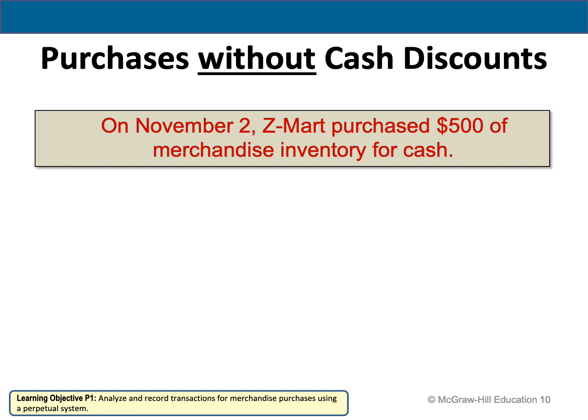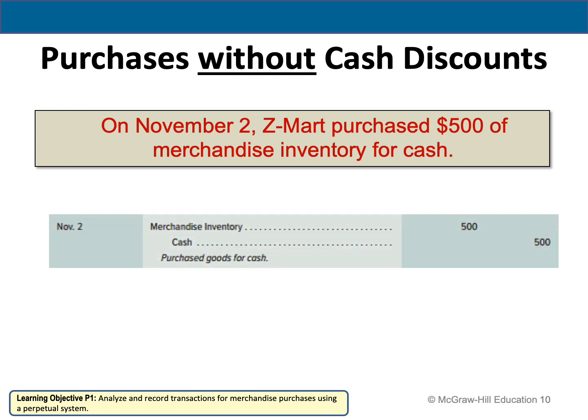Remember, if we purchase, what will happen to my inventory? My inventory will increase. And remember, inventory is an asset. So if I purchase merchandise, it means my stock or my store or my inventory is going to increase. And when we purchase it for cash, how am I going to record the entry on the 2nd of November? Because I purchased merchandise inventory, my merchandise inventory is going to increase and my cash is going to decrease. Why? Because we purchase, it means that the cash is going to go outside the company.